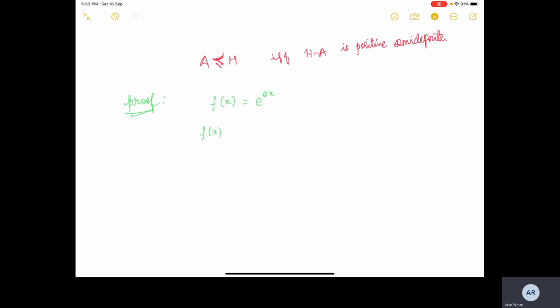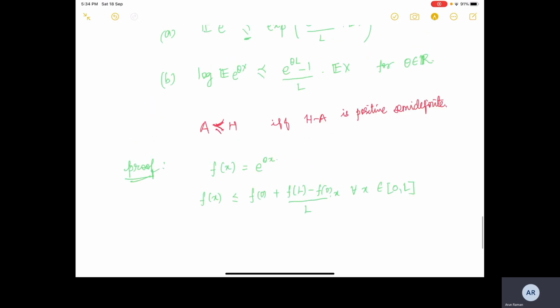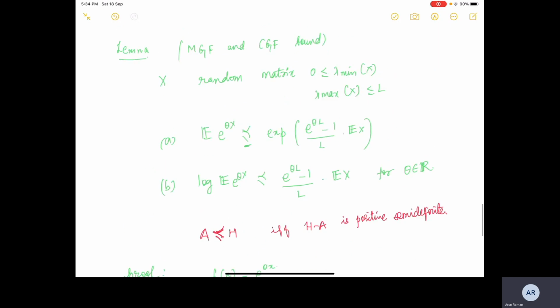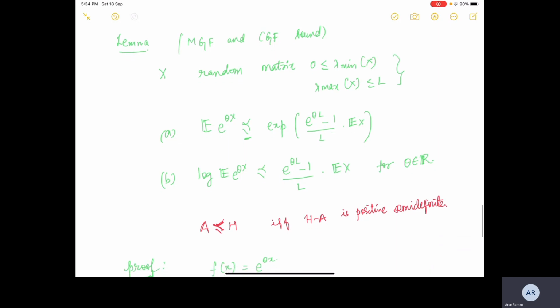So the claim is that f of x is less than or equal to f of 0 plus f of L minus f of 0 divided by L times x, for all x in 0 to L. So here, in the statement of the lemma, we had an interval 0 to L, and in that interval we are trying to analyze the nature of the exponential.